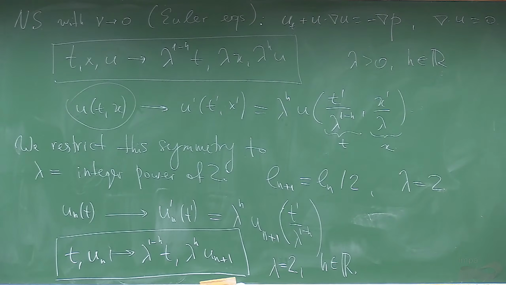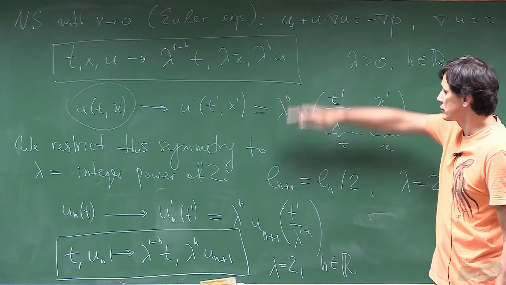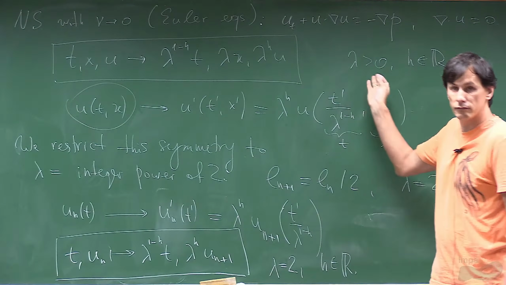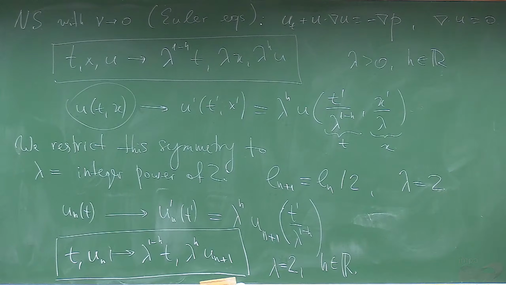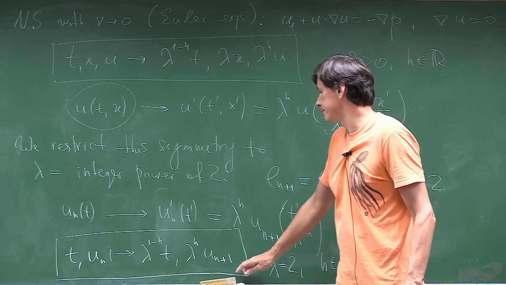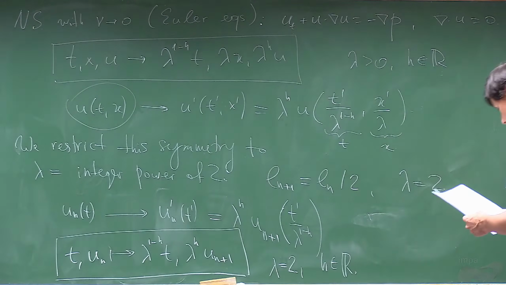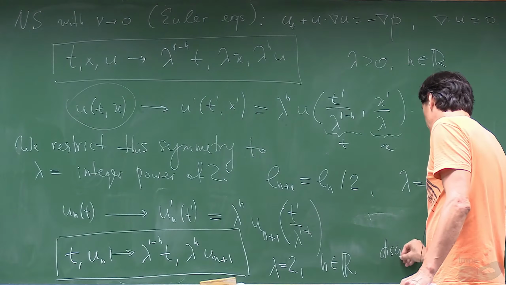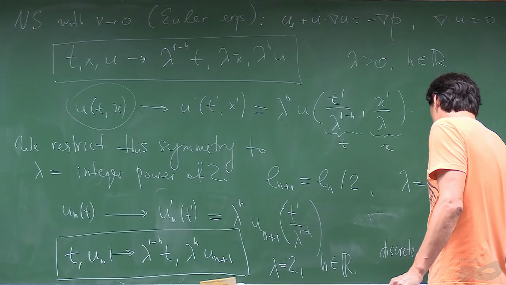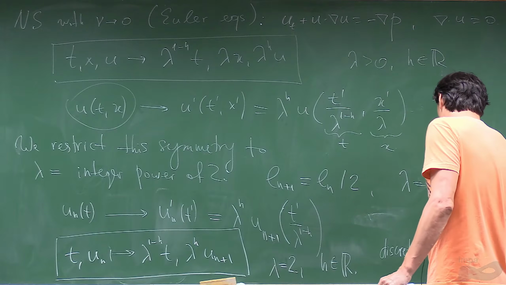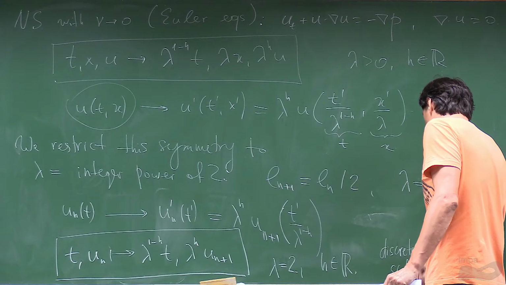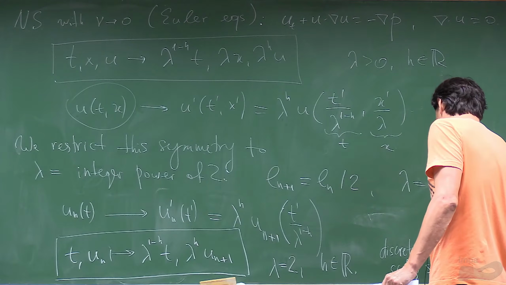So this will generate the symmetries for all lambda which are powers of 2, instead of just real numbers. So this is a symmetry we want to keep. So this is the discrete version of the scaling symmetry.